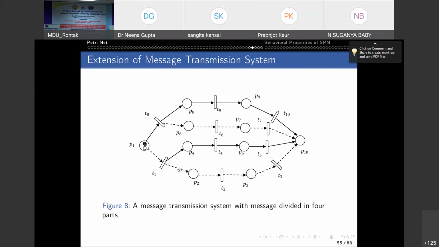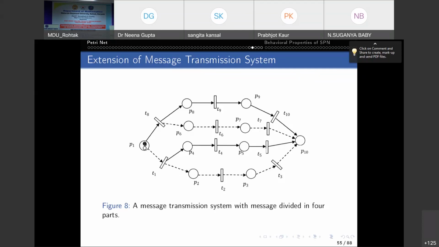So similarly, the negative token, which is the second half of the first part of the message, moves on the path P6, T6, P7, T7, and finally reaches the destination, which is P8. Right? So in a similar fashion, the other half of the original message, which was further divided into two parts by the transition T1, reaches the destination P10.